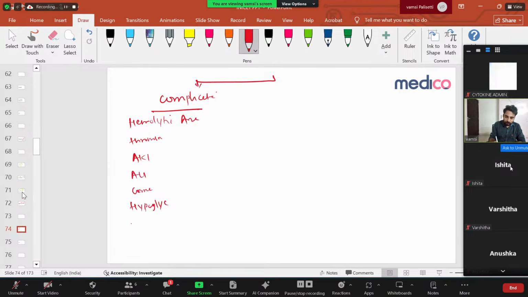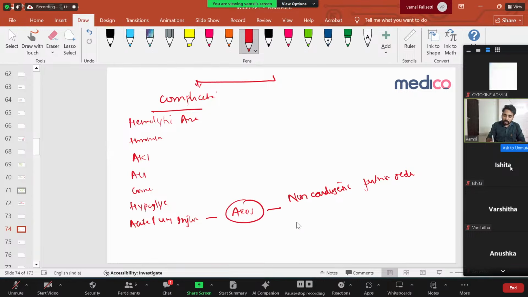acute lung injury, also called ARDS, due to non-cardiogenic pulmonary edema. That means the Plasmodium parasite causes damage to the endothelium that leads to pulmonary edema. That is non-cardiogenic. It is not because of a failing heart. ARDS is diagnosed by a PaO2 by FiO2 ratio less than 300 and chest X-ray showing bilateral infiltrates. So that's what the question is asking about.